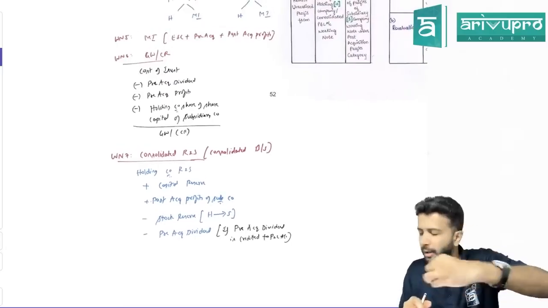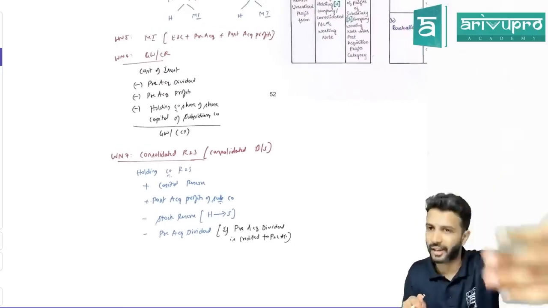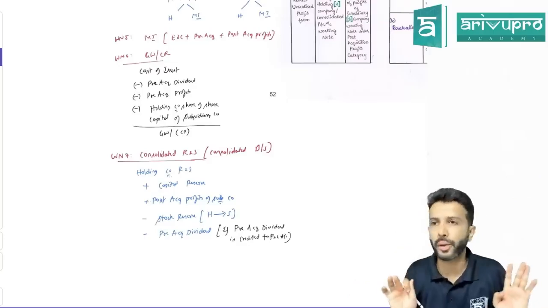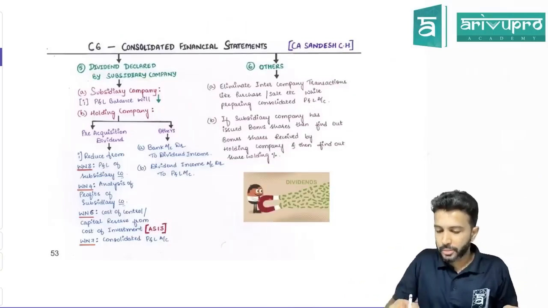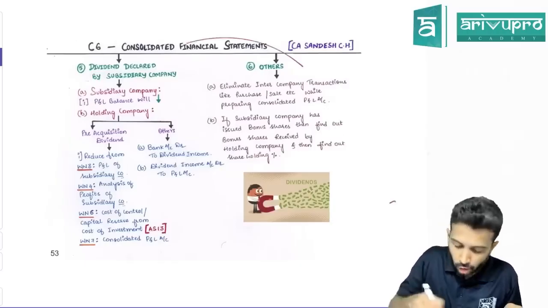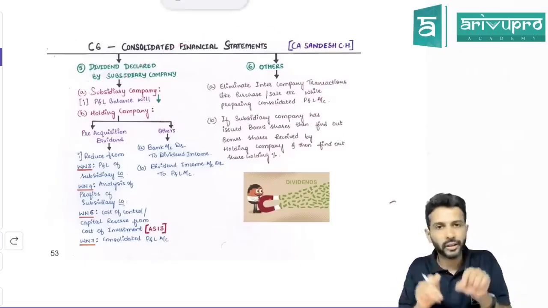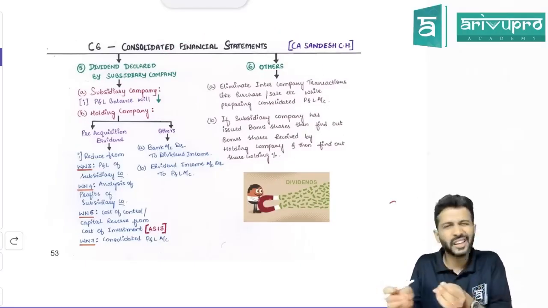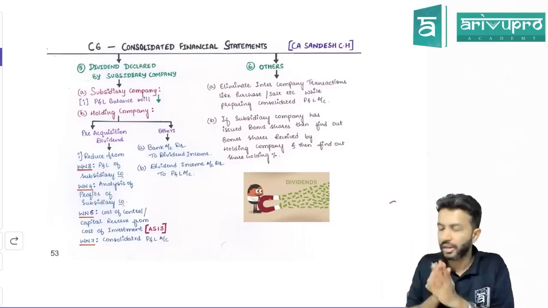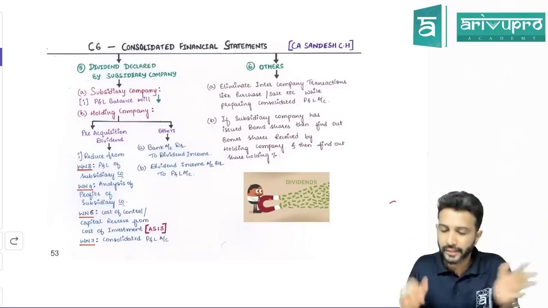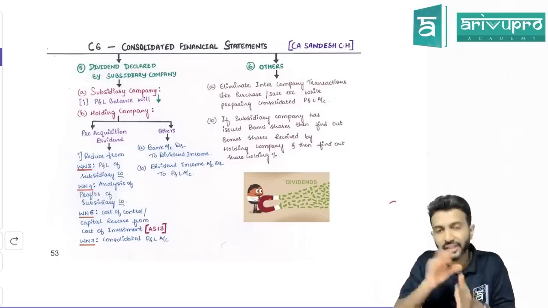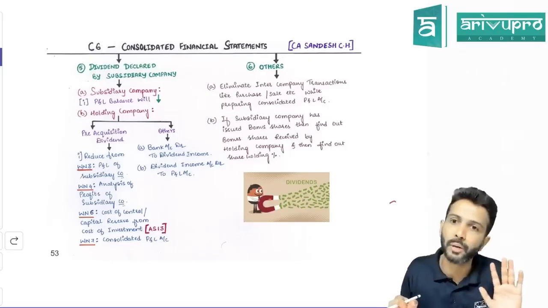We'll spend a little more time on all this in the problems once again. But this is just an overview I wanted to give you. Fair enough. Now, can we dive into one question before I read out all these adjustments? All these are problem-specific pointers I've written there. But right now, if we understand it, it will be only bits and pieces. So first we'll take one full-fledged consolidation question and solve it fully. Then we'll come back to these pointers and see whether they make sense to us. Can we do that now?